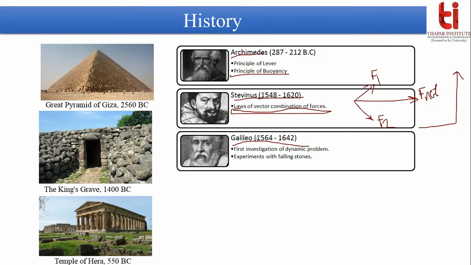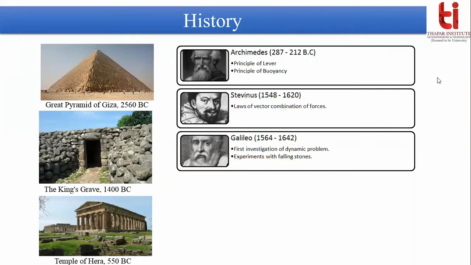But in 1564, Galileo first investigated the dynamics problem, and he did some experiments with falling stones. In this manner, mechanics has evolved from statics to dynamics.